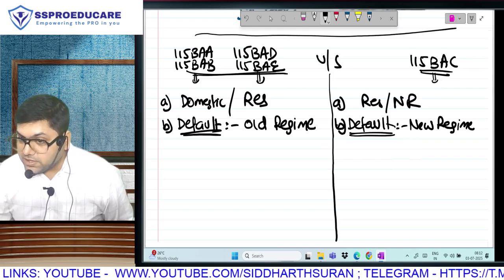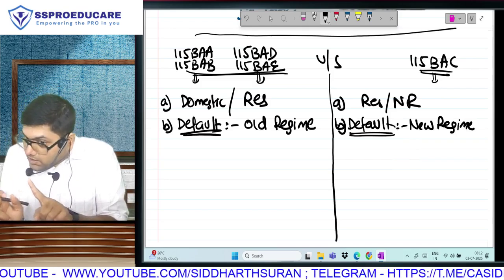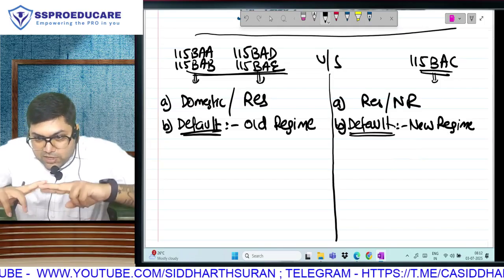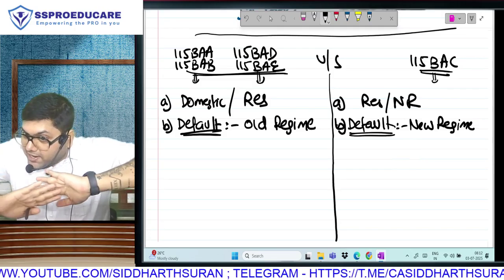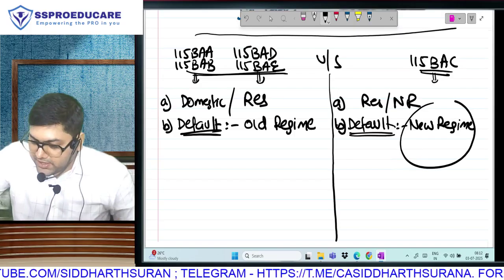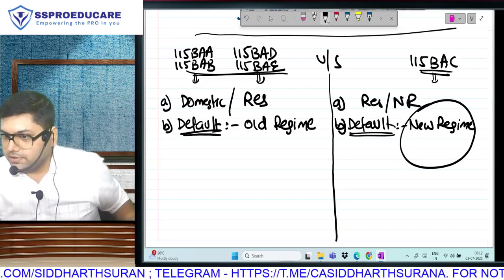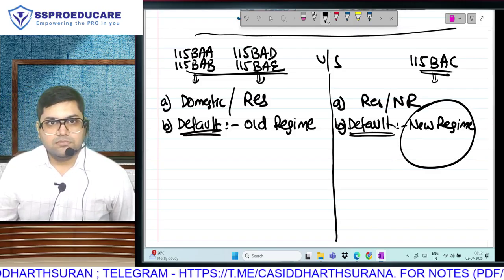Listen, individual, before the due date file your return. Listen to this carefully. If you are filing your return before the due date, you can choose old or new. If you don't do anything up to the due date of the return, the individual will be considered a part of the new regime. Your tax will be calculated on the basis of the new regime.